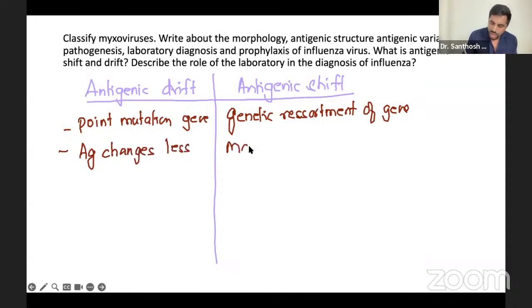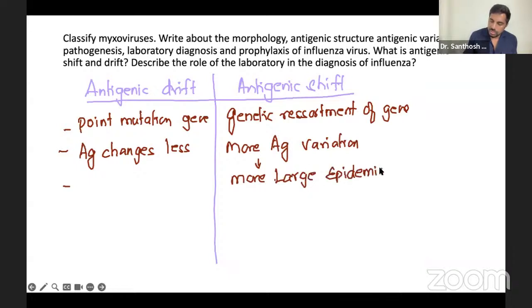With shift there is more antigenic variation, and because of more antigenic variation it leads to large epidemics and pandemics. You will see a lot of epidemics and pandemics. But with drift you will see fewer epidemics.